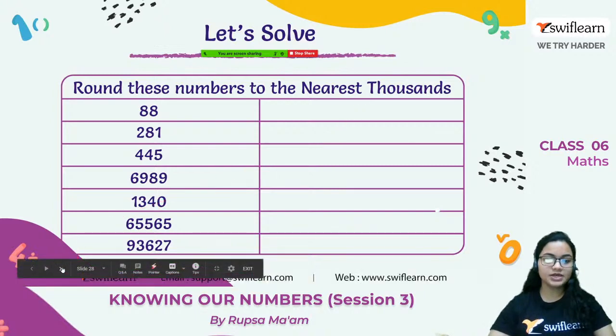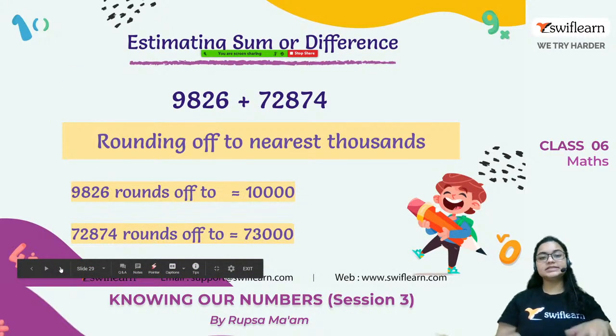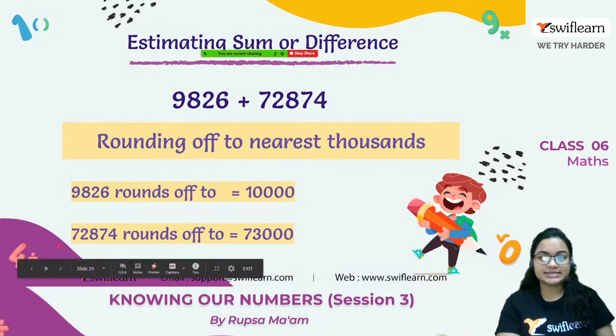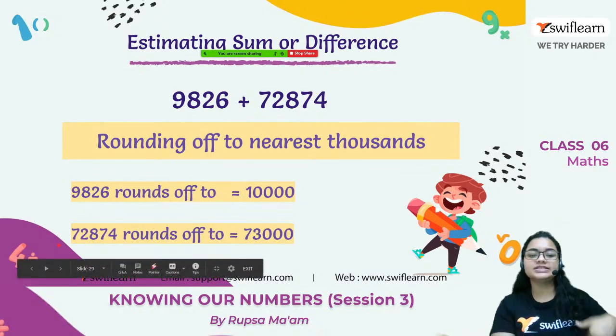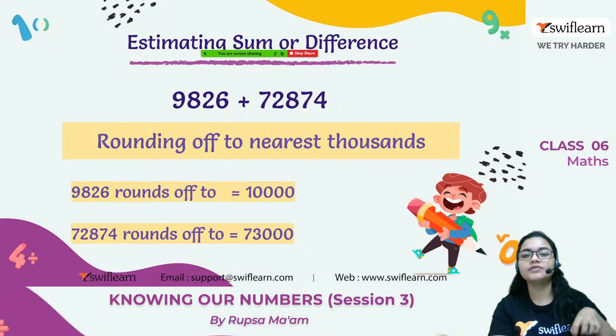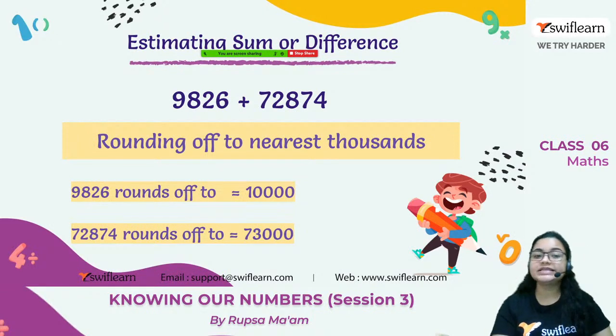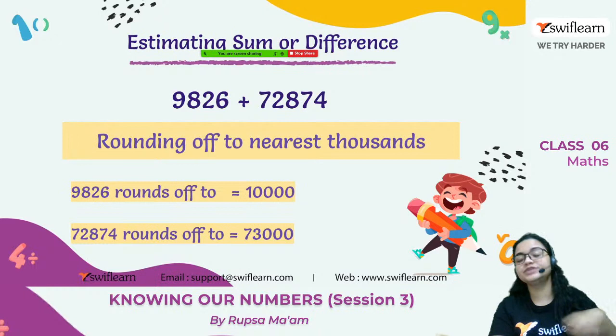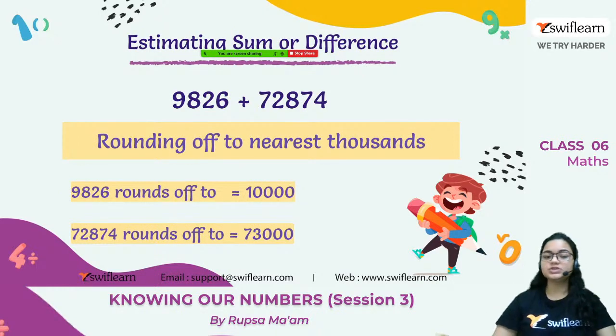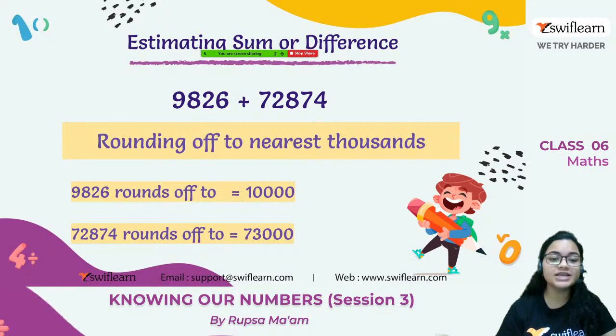Now let's move to the next thing. Now estimating sum or difference. Now till this we have just seen that for a single number we are doing the estimation and the rounding off. Now we will see how to estimate sum or difference. Okay, so the numbers given are 9826 with 72,874. So rounding off to the nearest 1000.